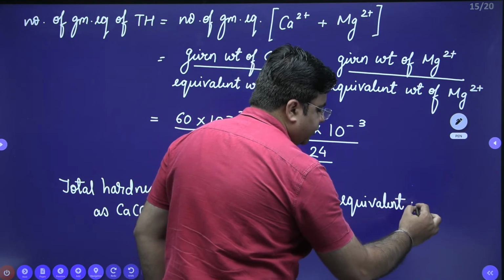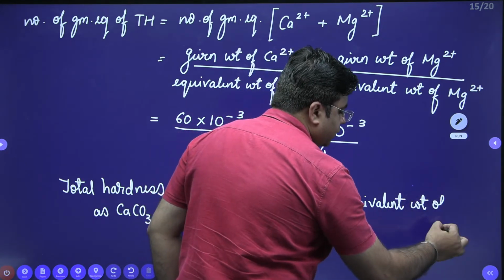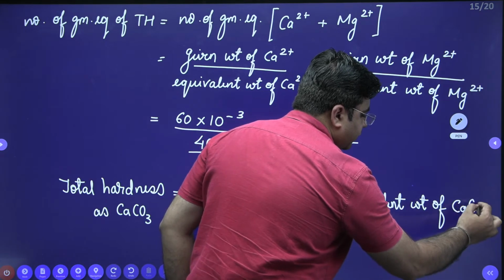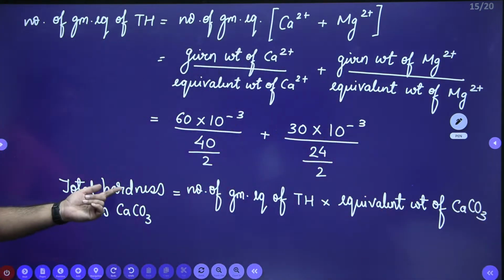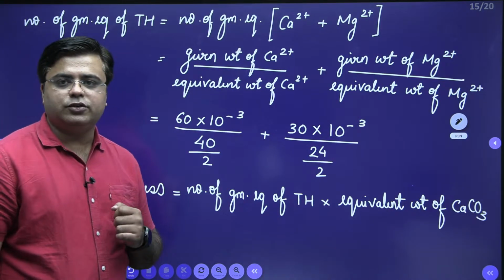So this is going to give us the concentration of total hardness as CaCO3.